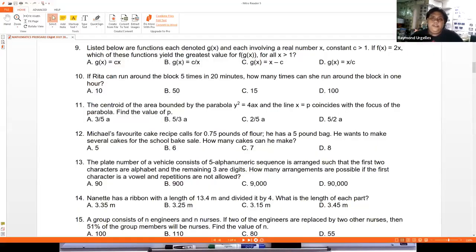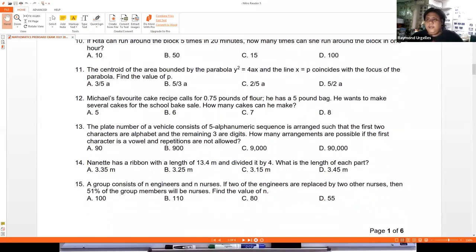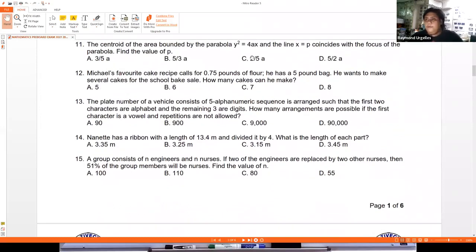So we have the centroid of the region bounded by the parabola y squared is equal to 4ax and the line x is equal to p, which coincides with the focus of the parabola. Find the value of p. First we have y squared is equal to 4ax, and the line x is equal to p.